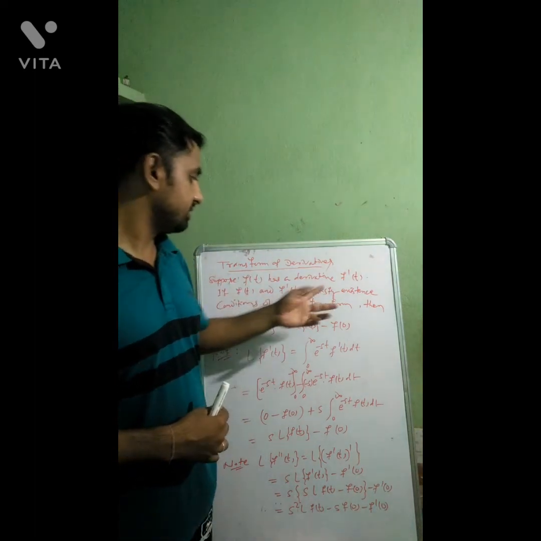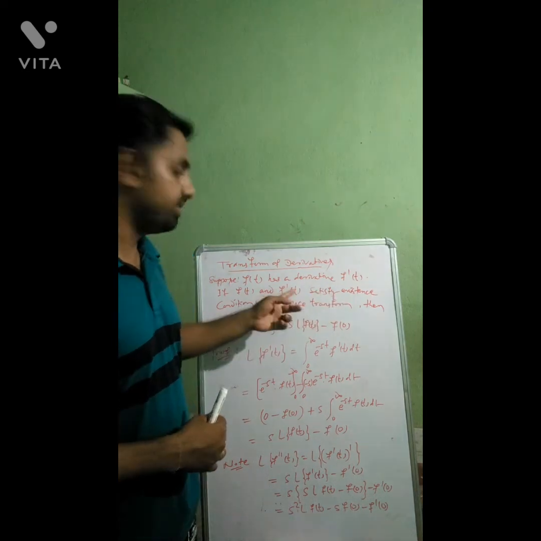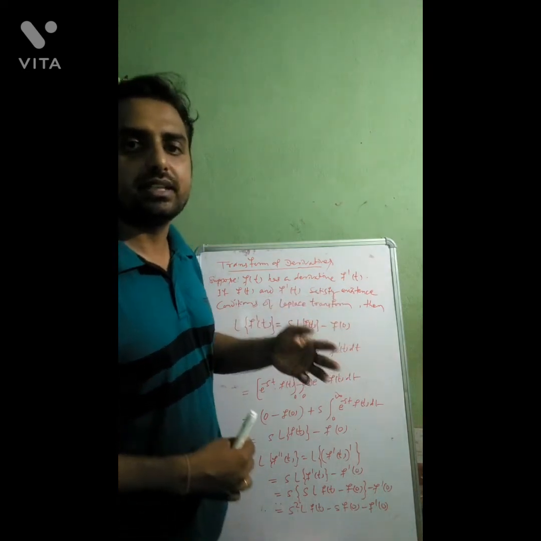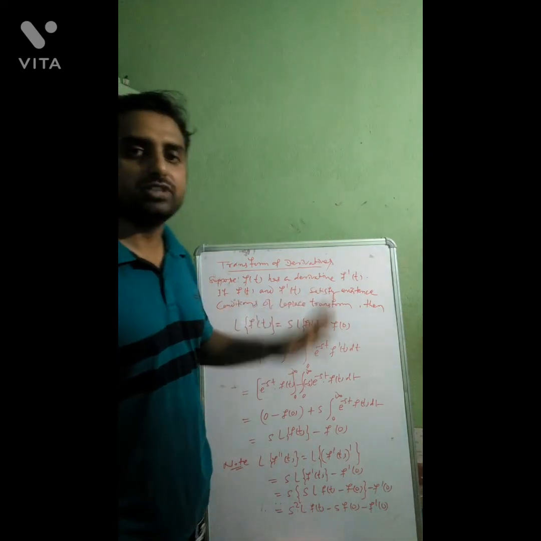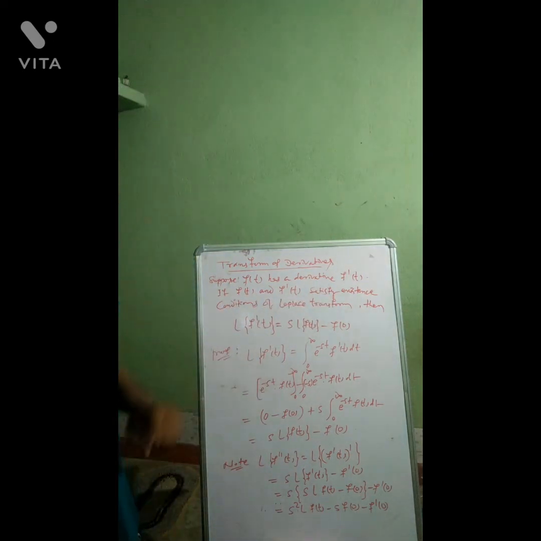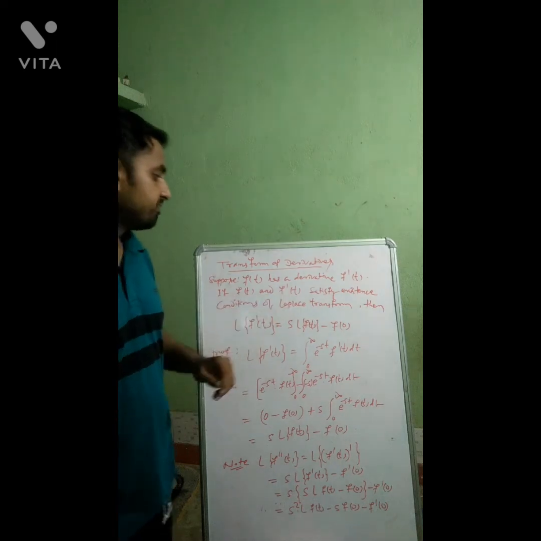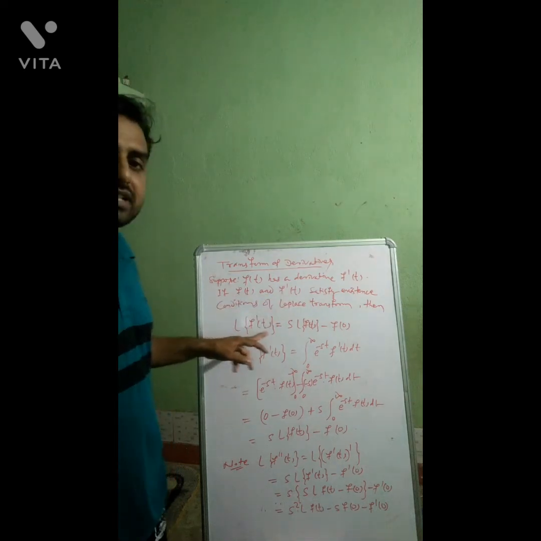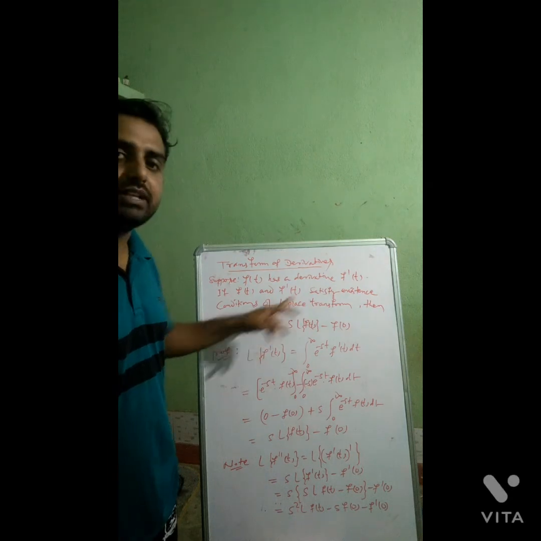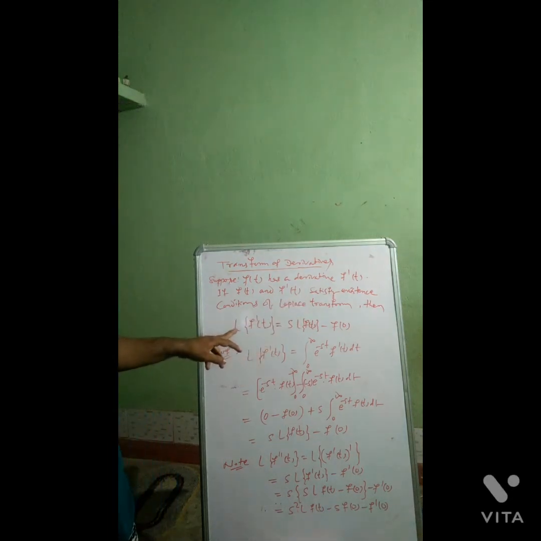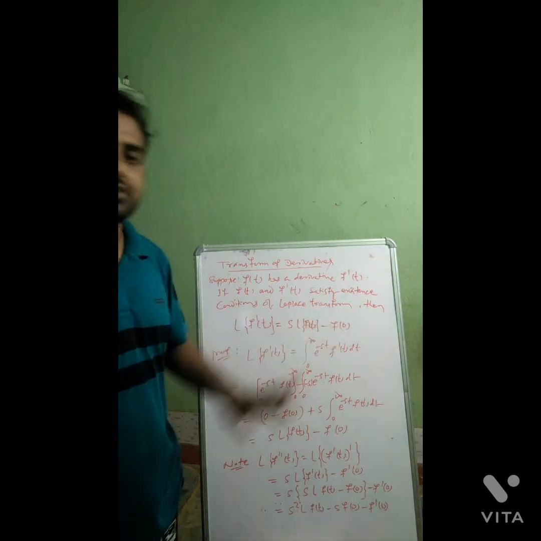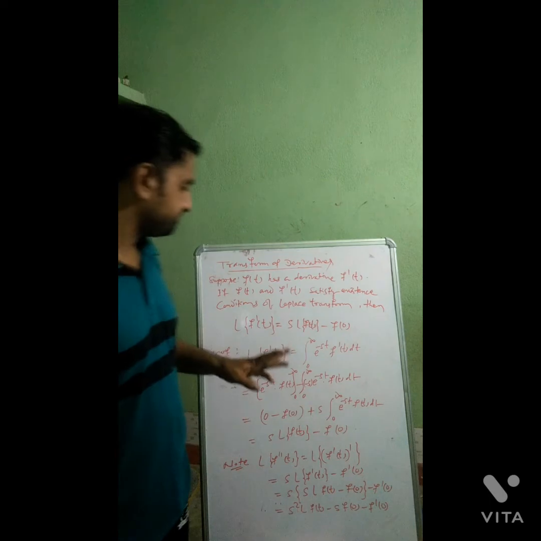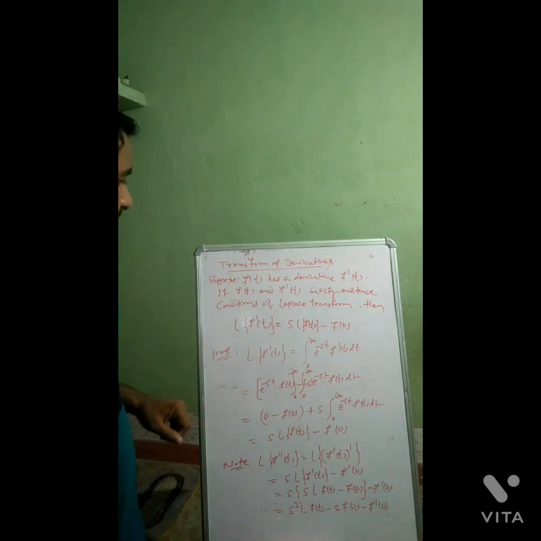So these are the existence conditions. Suppose f and f dash t satisfy the existence conditions, that means the Laplace transform of both f of t and f dash t exists. If the Laplace transform of f of t and f dash t exists, then what will be the Laplace transform of f dash t, the derivative of f of t? Laplace of f dash t equals s into Laplace of f of t minus f of 0. How to show this? From the definition we can write it like this: Laplace of f dash t.